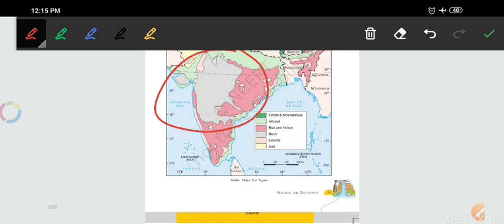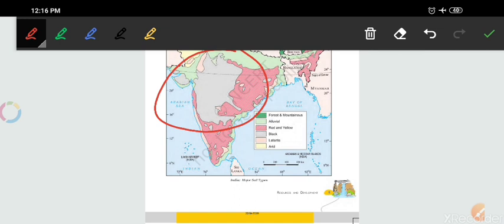Some portion of Gujarat, most of Madhya Pradesh, and Maharashtra, and a very few parts of Uttar Pradesh are rich in black soil.